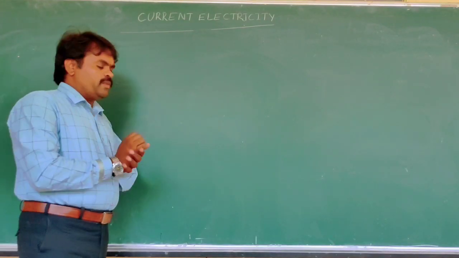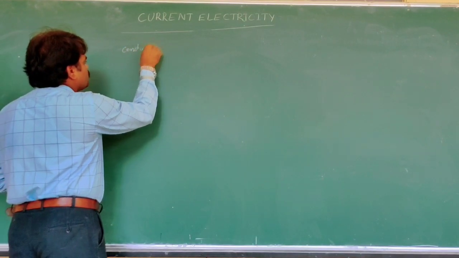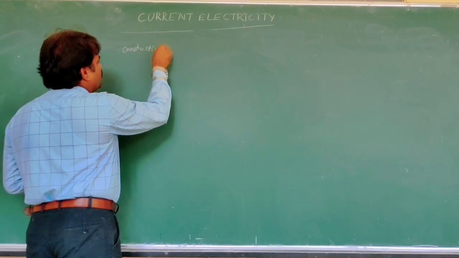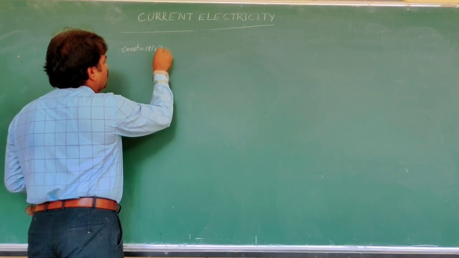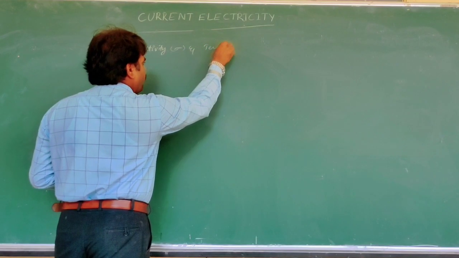Now the graph between conductivity sigma and temperature.